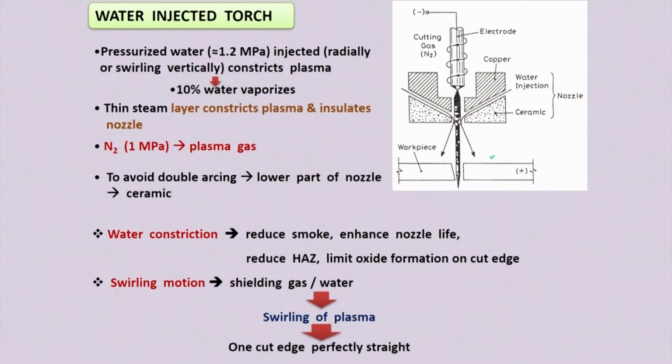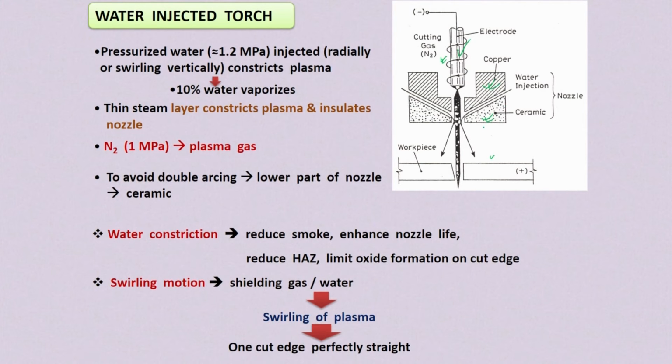Now the fourth one is the water injected torch. Here you can see the electrode, and the plasma gas, as usual, flows surrounding this electrode. This is the copper nozzle, and here is ceramic.